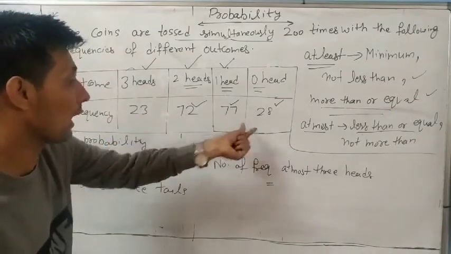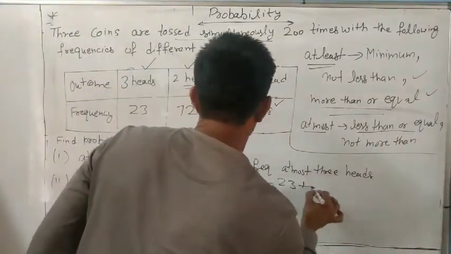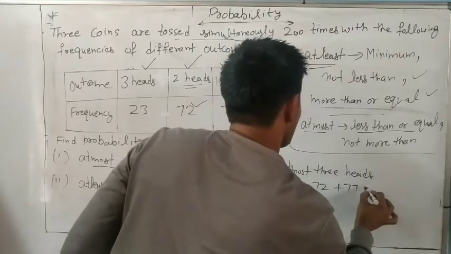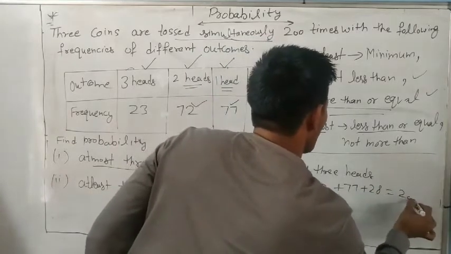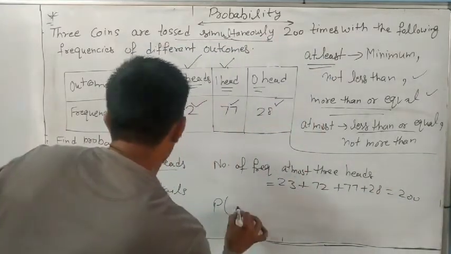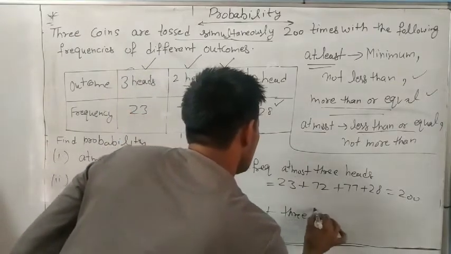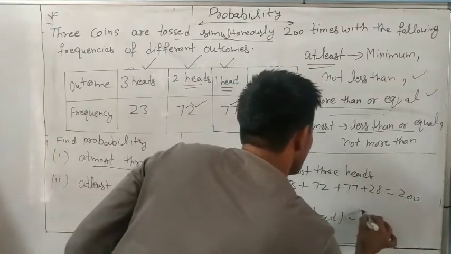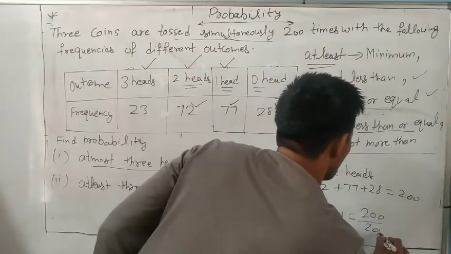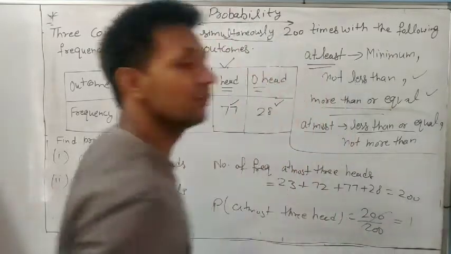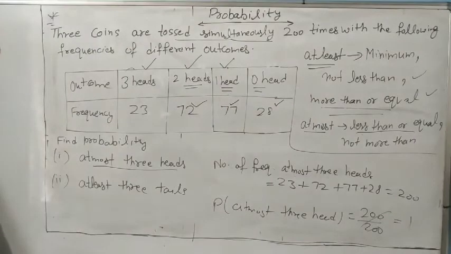Yes. So all are 23 plus 72 plus 77 plus 28, which is 200. So the probability of at most 3 heads is 200 divided by 200. The probability is 1. Understand it?